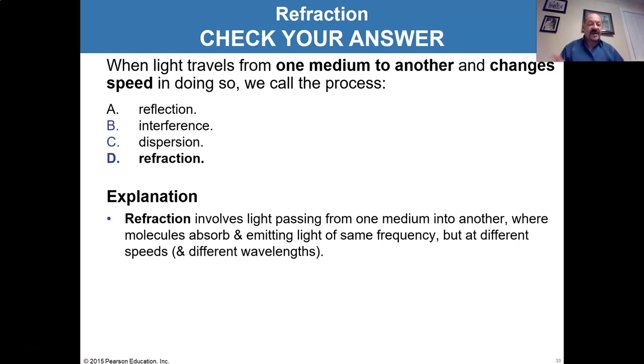It's the light passing from one medium into another, air to glass, hot air to cold air, water to glass, water to air, whatever we're talking about, where the molecules quickly absorb the light and emit it at the same frequency. So it's going through, being captured and released, captured and released, but it's the same frequency. Now we change the speed because it's going through either a denser material where the speed will decrease or a less dense material where the speed will increase. The speed and the wavelength move together. They're proportional to one another. So if the speed goes down, the wavelength gets smaller. If the speed goes up, the wavelength will get bigger.